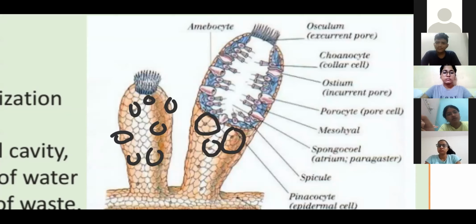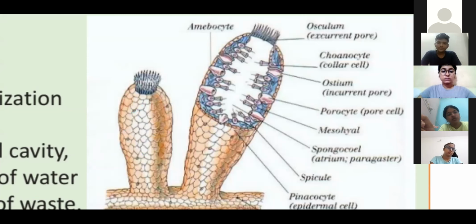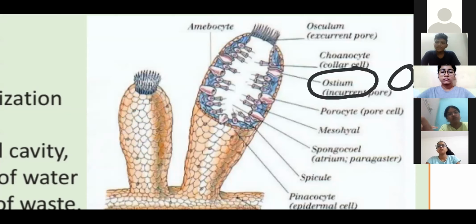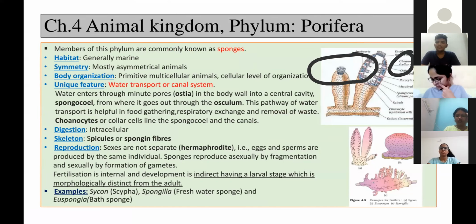These very small pores present on the entire body surface of sponges or poriferans, we call ostium, plural ostia. Remember, small pores present on the entire body surface.